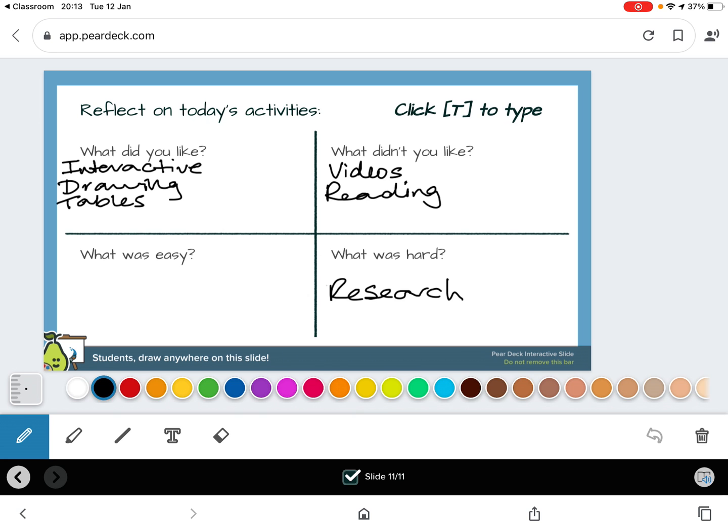The research. But I was very proud of you. You did really, really well. I was very impressed with this work. I look forward to marking more work from you. You're doing amazing. Keep up the good work, and I'll see you again soon.